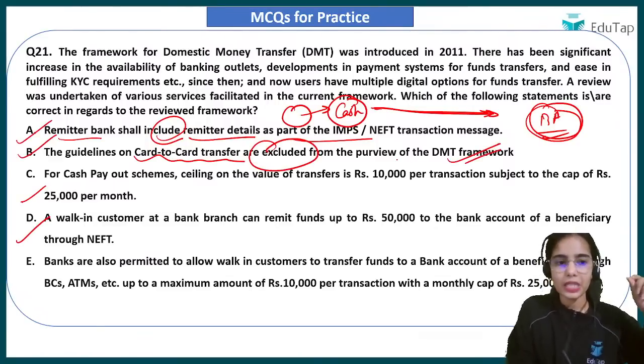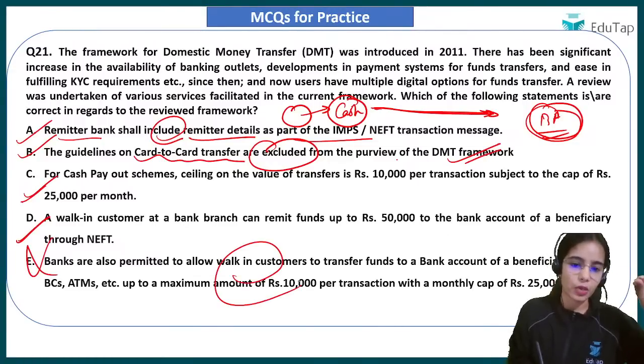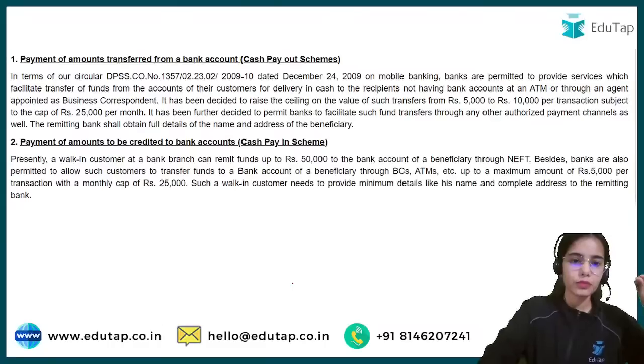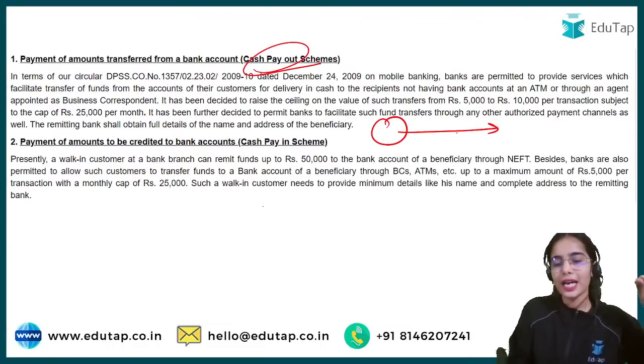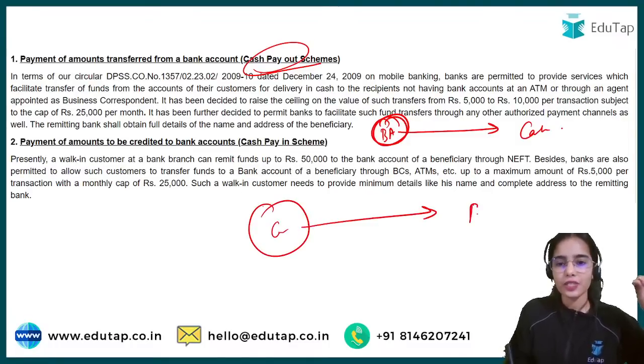So A is correct, B is correct, C is correct, D is correct, E is wrong because it should be 5,000, not 10,000. Okay, so here you can see cash payout schemes: cash is taken out from the bank account. Cash pay in: cash is given, that is transferred to a bank account.